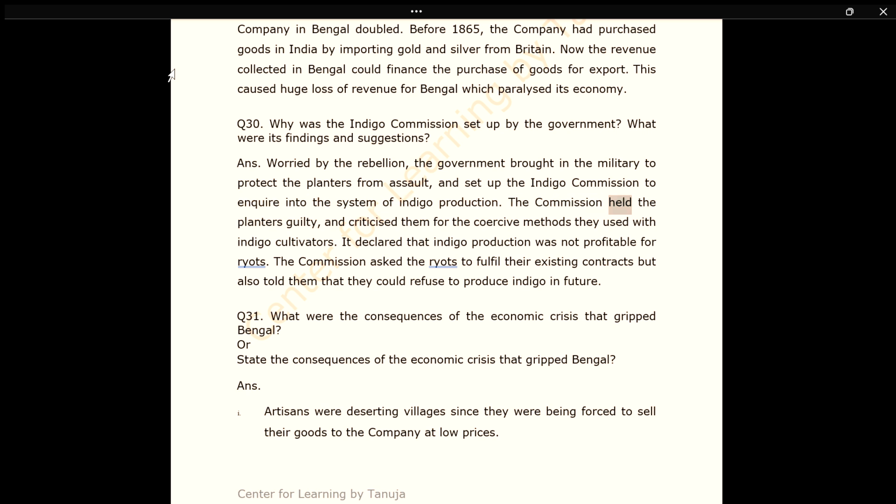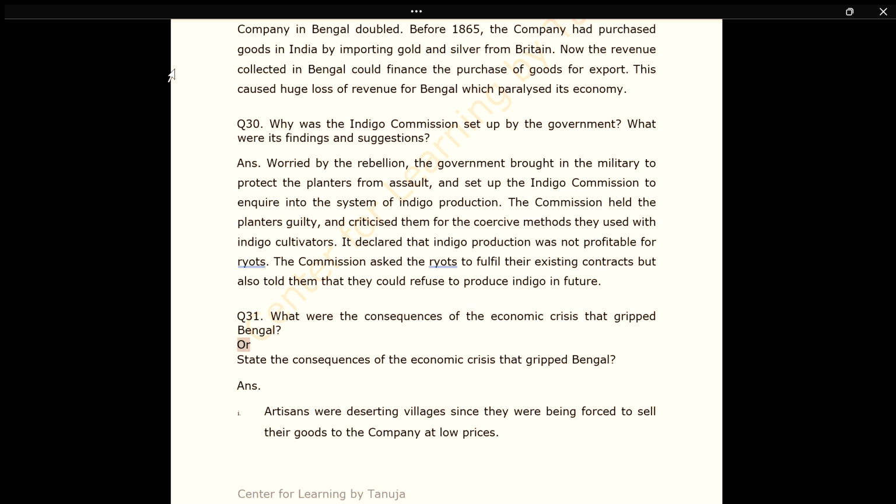The commission held the planters guilty, and criticized them for the coercive methods they used with indigo cultivators. It declared that indigo production was not profitable for ryots. The commission asked the ryots to fulfill their existing contracts but also told them that they could refuse to produce indigo in future.